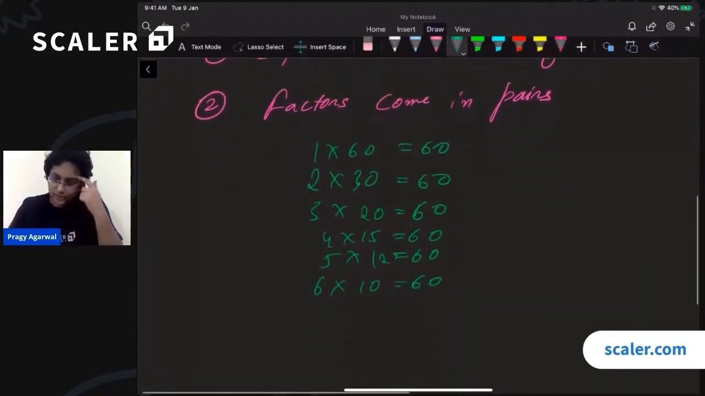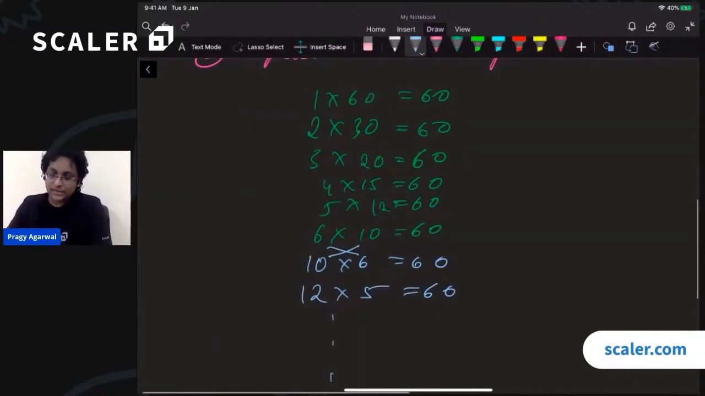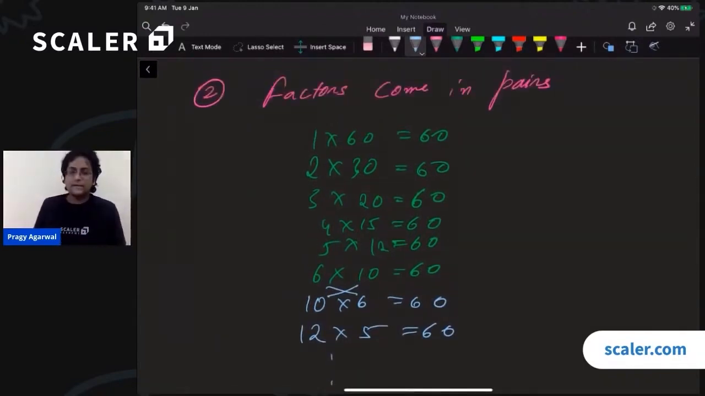And then if I continue from here on, you will see that I will just repeat these things. I will say 10 times 6 is 60, so 10 and 6 have been repeated. Similarly, I will next say 12 times 5 is 60. So after all this, the numbers are being repeated. Is that clear? The factors will always come in pairs. That is the main observation that we draw.